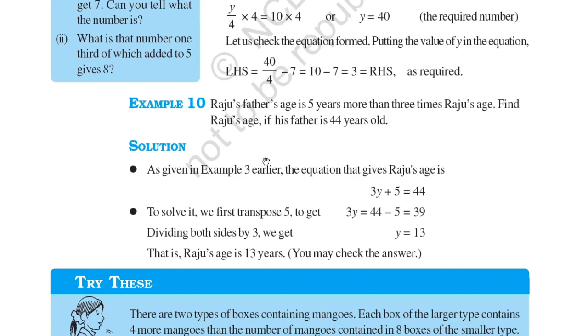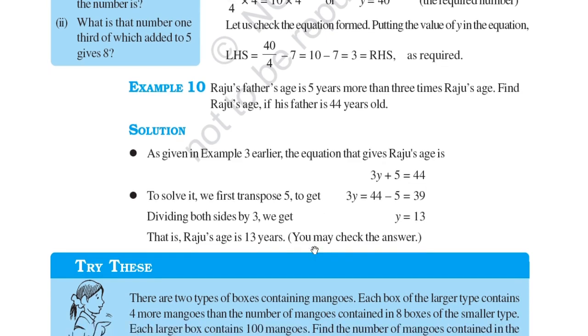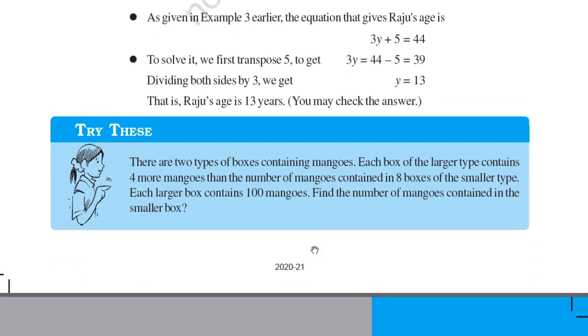To solve it, we first transpose 5 to the other side. So minus 5. 44 minus 5 is equal to 39. 3y is equal to 39. So y is equal to 13. So Raju's age is 13. You may check the answer. I have done this above also. The same answer we are getting.